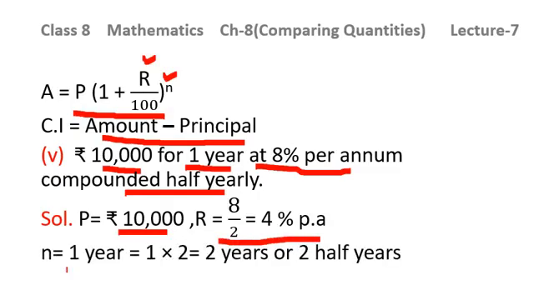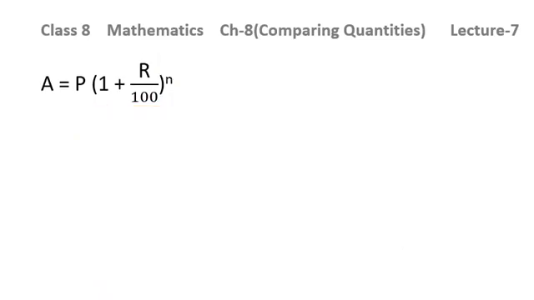N is equal to 1 year given to us, and we know that in case of interest being compounded half yearly, we need to multiply the time by 2, so it will be 2 half years. Then putting the values in this formula simply, you will be able to get the amount, and compound interest will be amount minus principal.